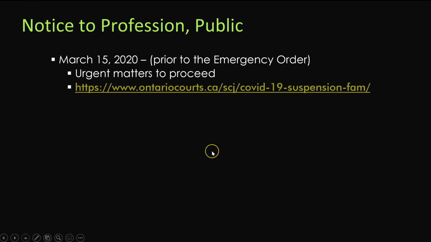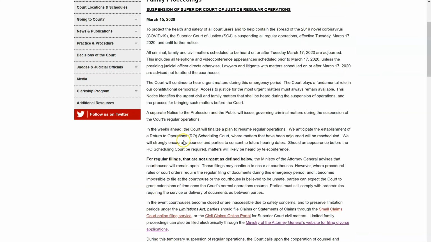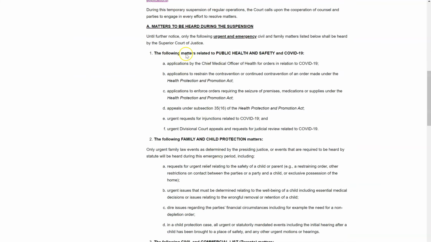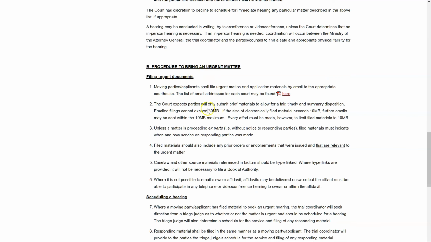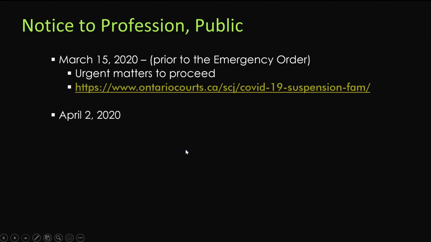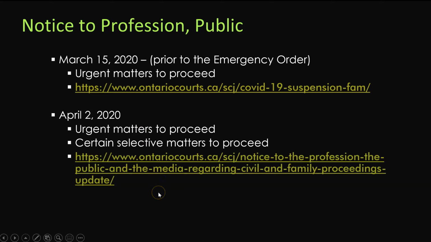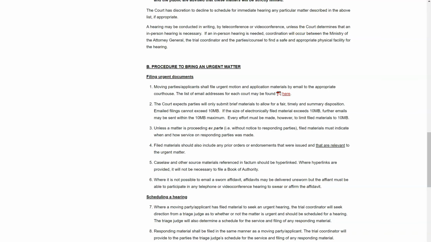And I have provided the link for the notice to profession, which was issued on March 15th. So here is the notice to profession and the link is available. You can see that the court has suspended all the hearings during the suspension time, but it talks about the procedure to bring urgent matters before the court. Now, the second notice was issued on April 2nd, 2020, and it allowed again for the urgent matters to proceed. And also the courts indicated that certain selective matters will be allowed to proceed. And that link is also available.